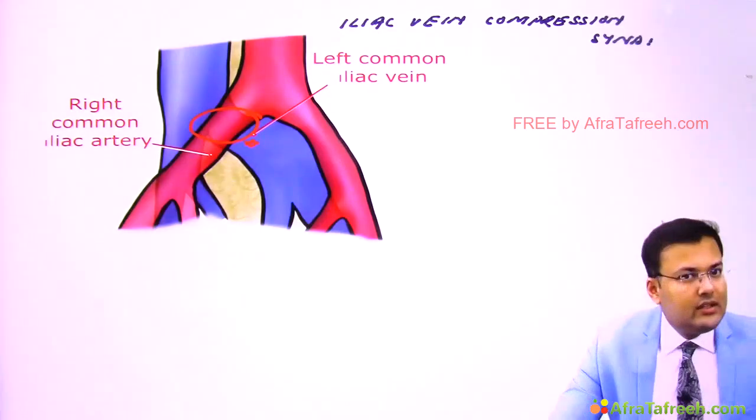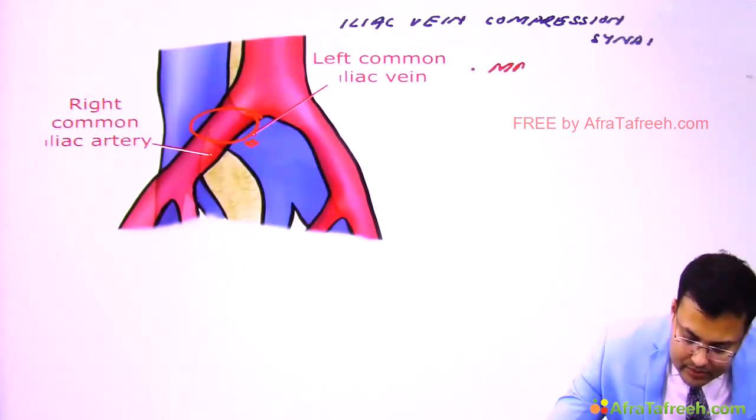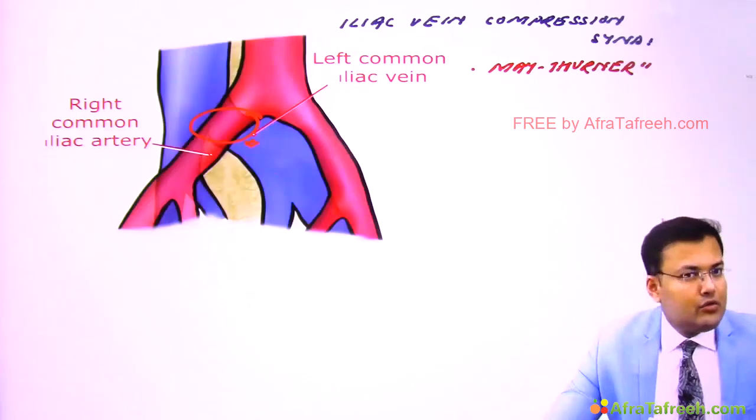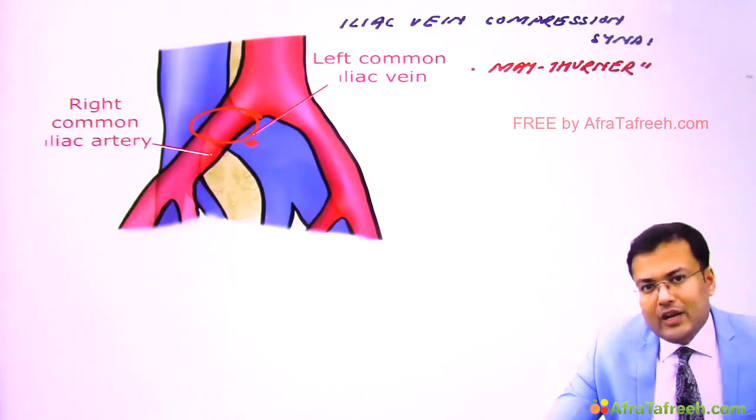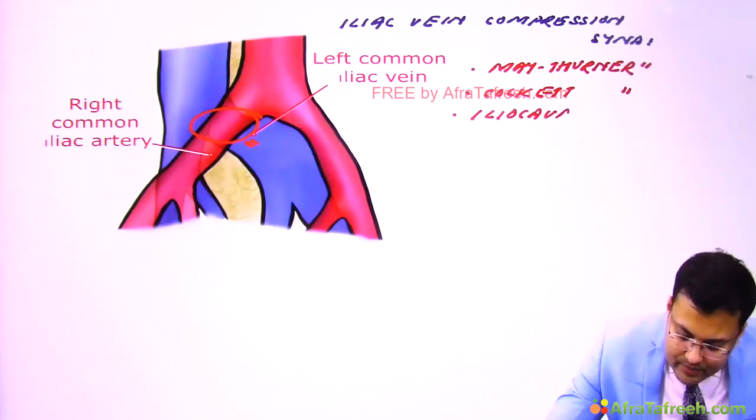Clear? So what are the other names? It is also known as May-Thurner syndrome. It is also known as Cockett syndrome or iliocaval syndrome.